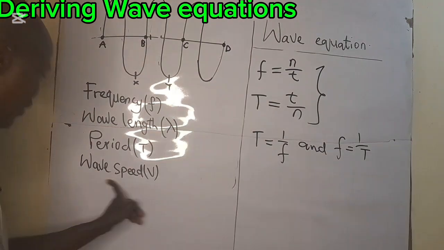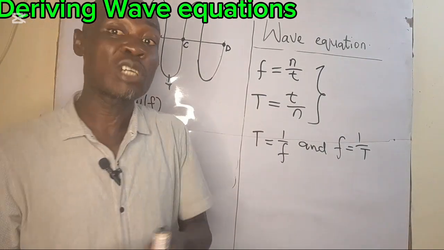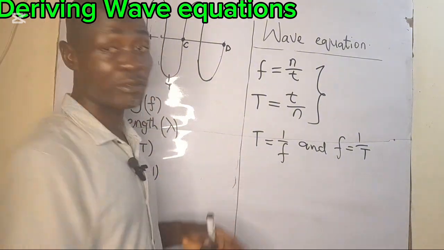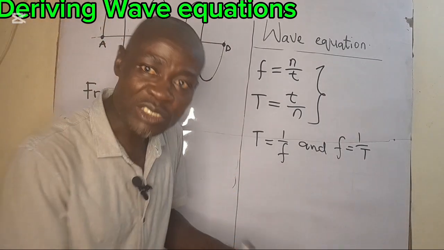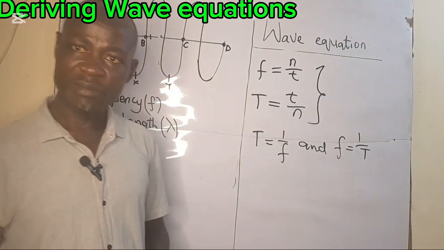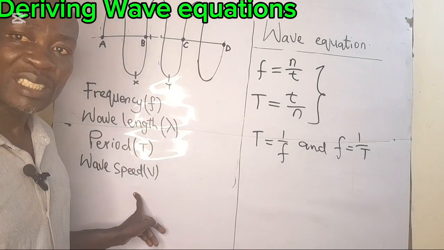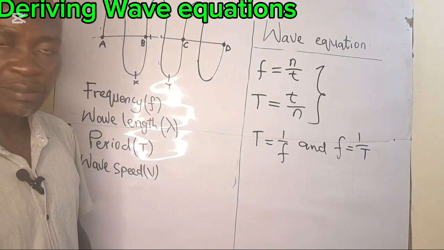Now, let us define the wave speed. The wave speed is the distance traveled by a wave in 1 second. So if a wave travels a complete cycle in 1 second, the distance traveled is the speed. It is simply the distance, or wavelength, per unit time.